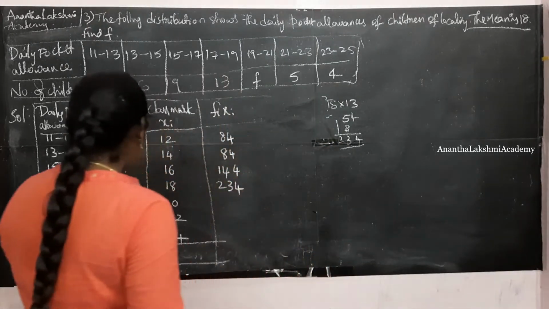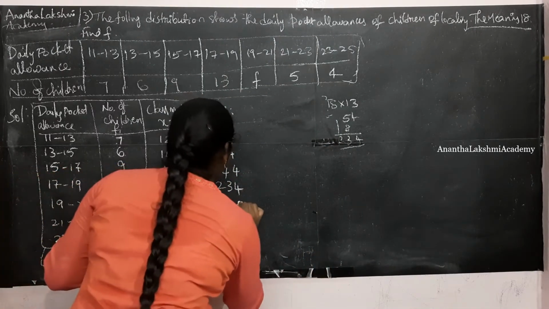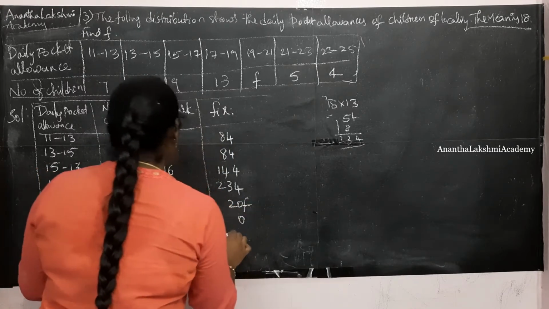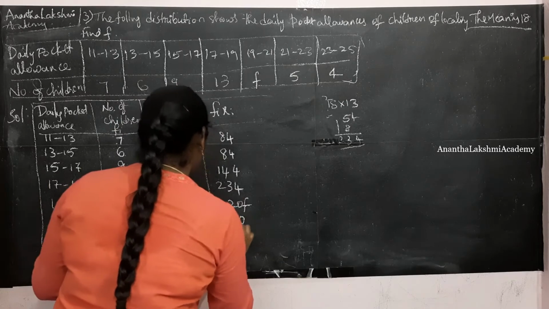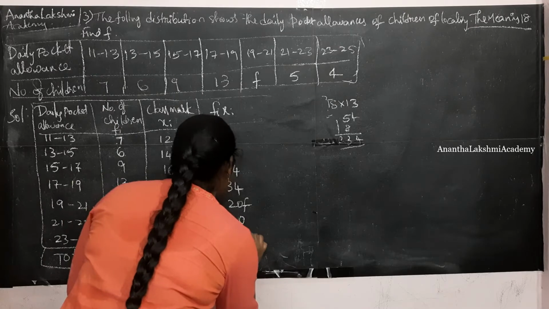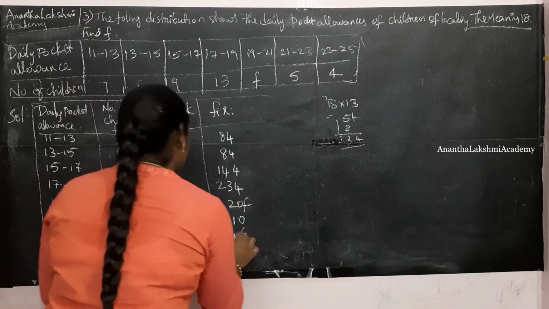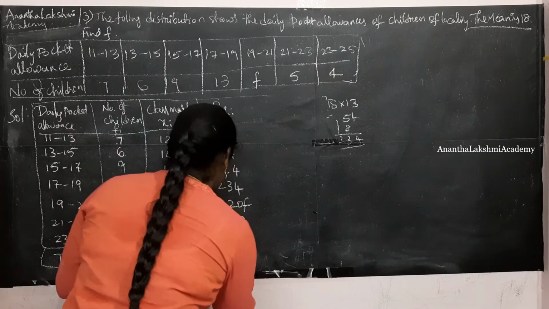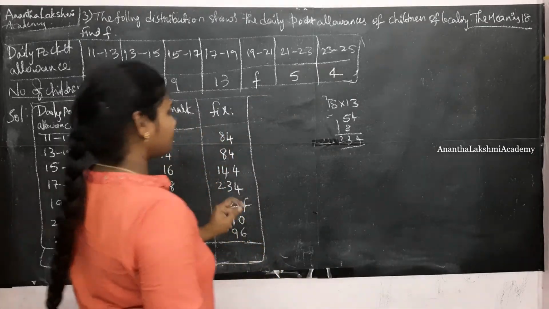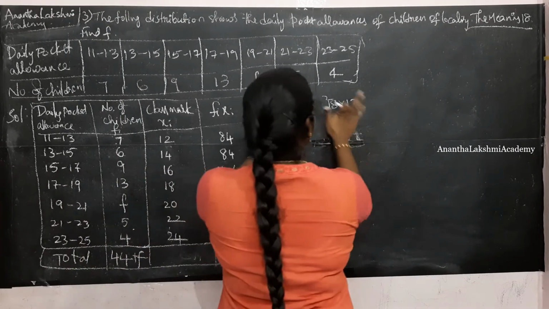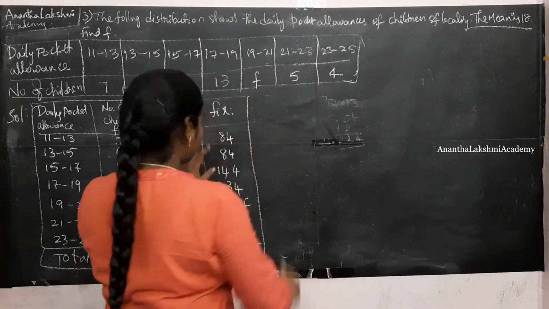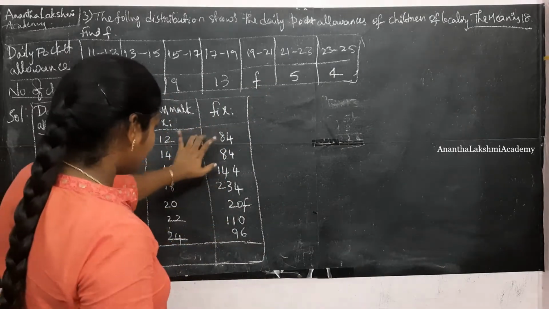All right, next 20f, and this is 5 2s are 10, 110. All right, next 4 4s are 16, 4 2s are 8 and 9. All right, we need to calculate the sum of fi xi. I'm erasing this now. Now let us do the summation of fi xi.